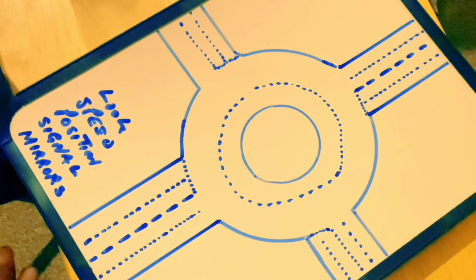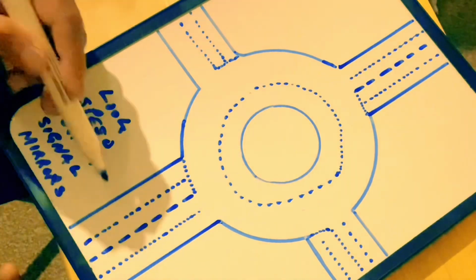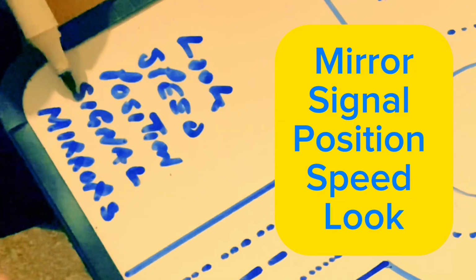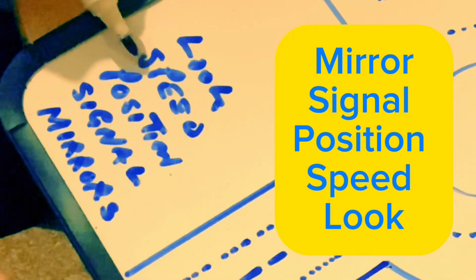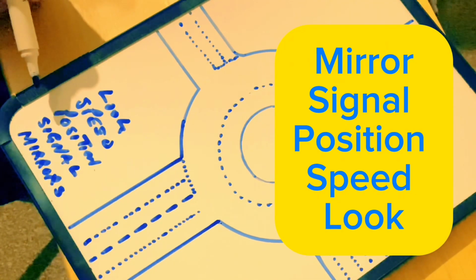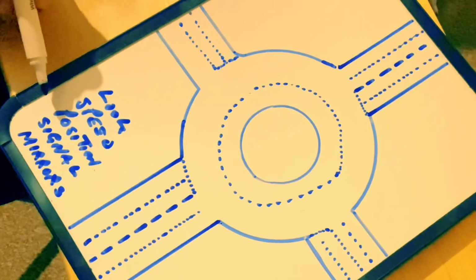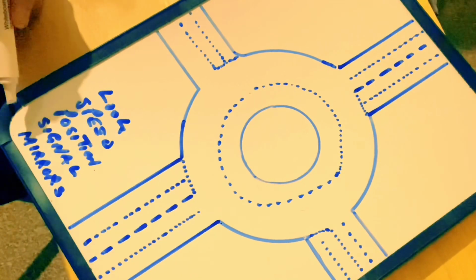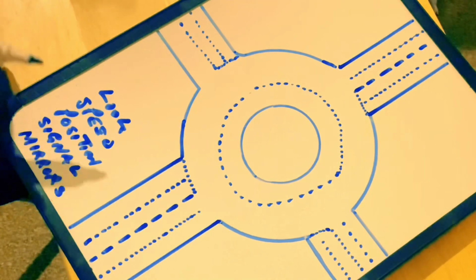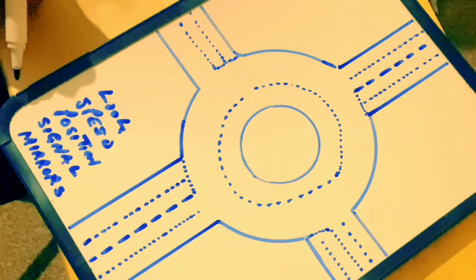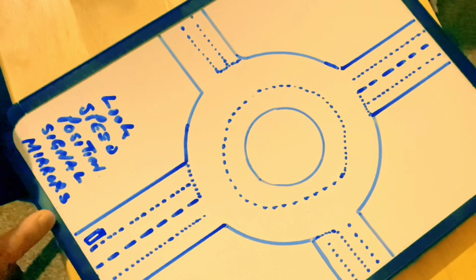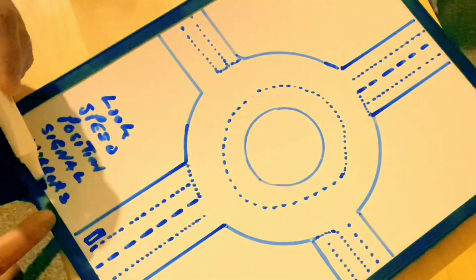Now, first of all, we need to understand 5 things for us to deal with roundabouts. Number 1, mirrors, signal, position, speed, and look. Make sure you memorize it so that when you enter the roundabout, you don't need to think about them. They should be automatically in your mind. Mirrors, signal, position, speed, and look. Okay, so make sure you memorize all those 5 things. So say this is your car, and you want to go to the first exit on the left.